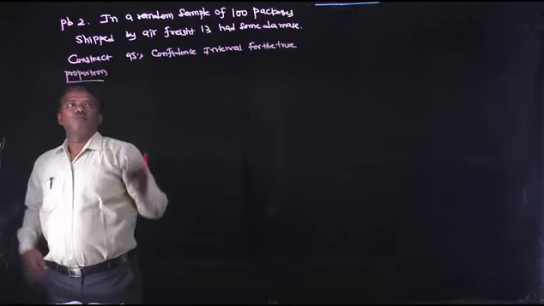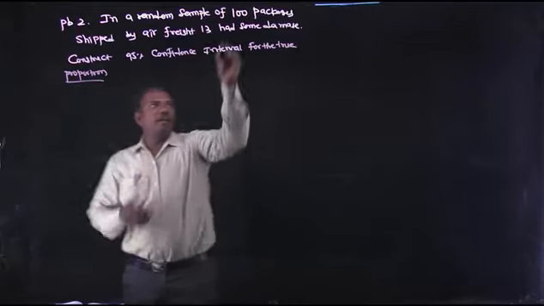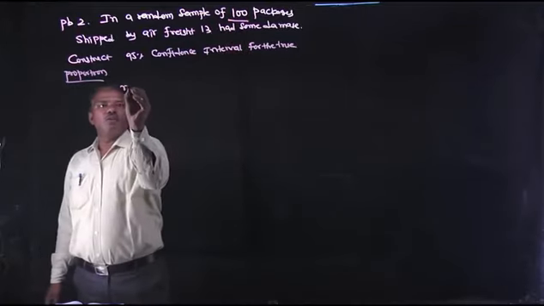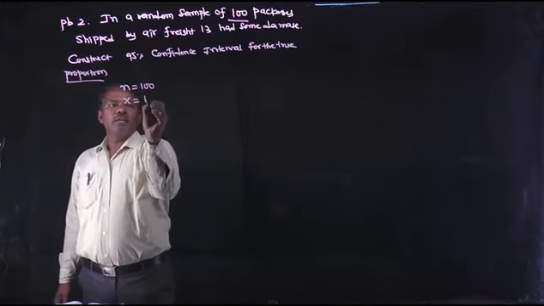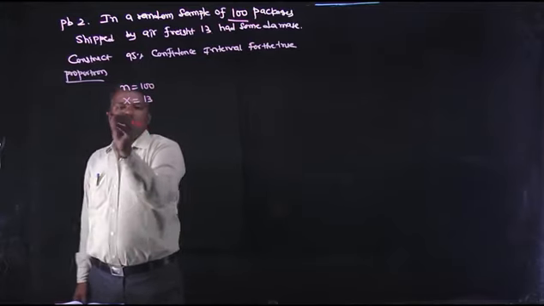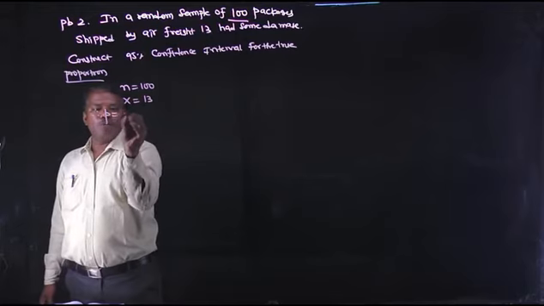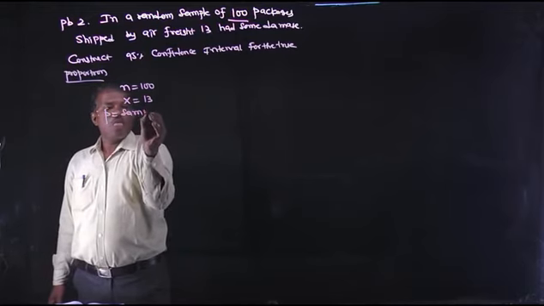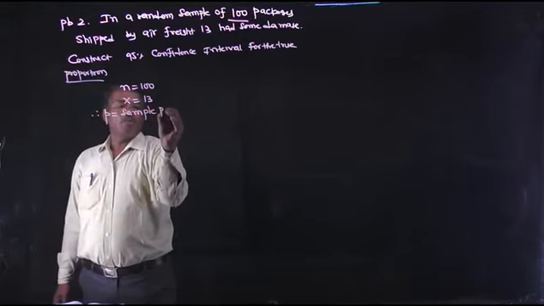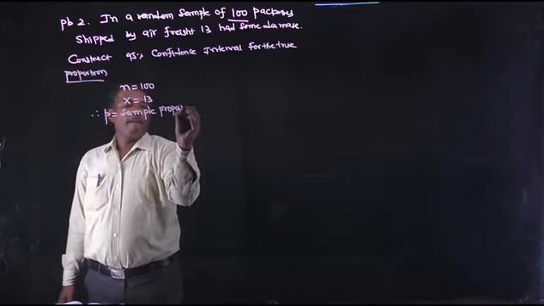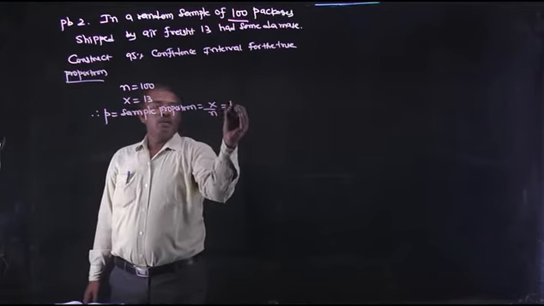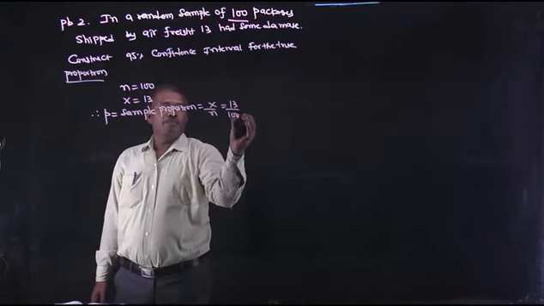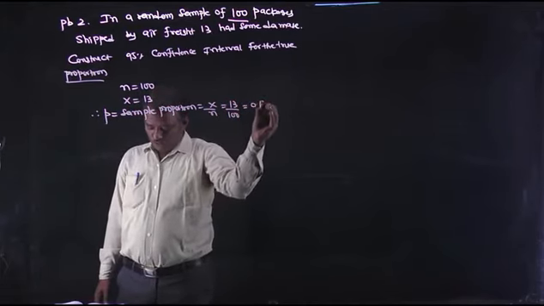In a random sample of 100 packages, so n is equal to 100. Out of these, 13 had some damage. So small p, the sample proportion, is x by n, that equals 13 by 100, that equals 0.13.